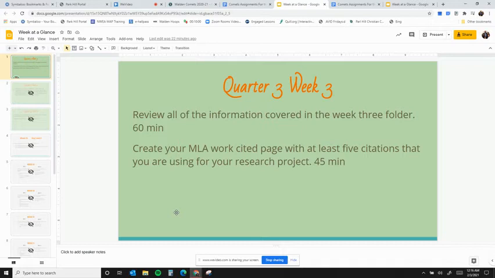So, what the work is for this week is to review the information that I'm giving to you on how to set up a works cited page and what's included and how you need to do it. And then the next thing is to put at least 5 citations on your works cited page.